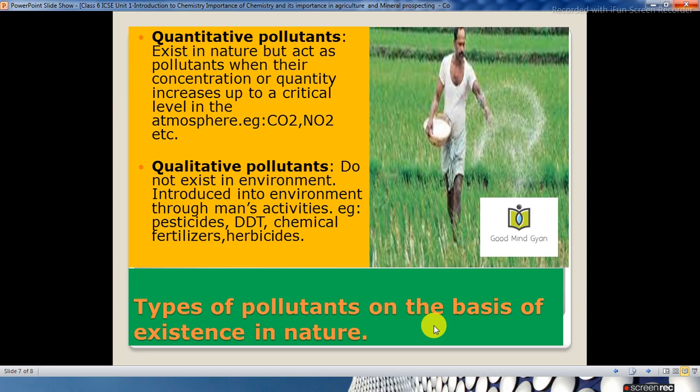We also have qualitative pollutants which do not exist in the environment. They are introduced in the environment through human activities like introduction of pesticides, DDT, chemical fertilizers, herbicides. So whatever man is producing, the man-made things, they are responsible for qualitative pollutants.